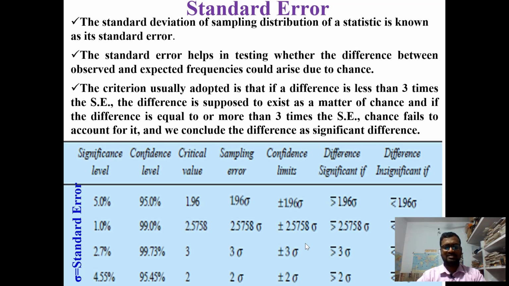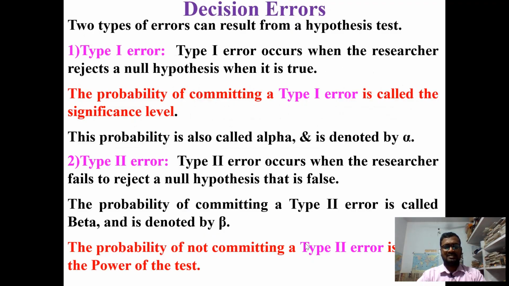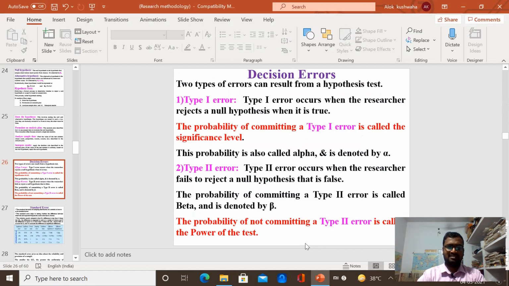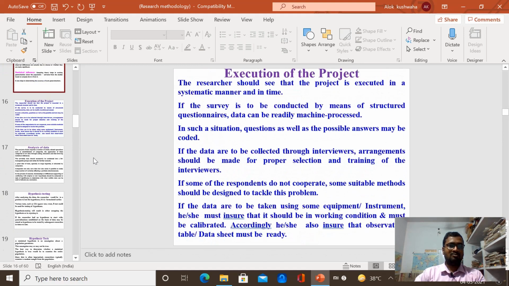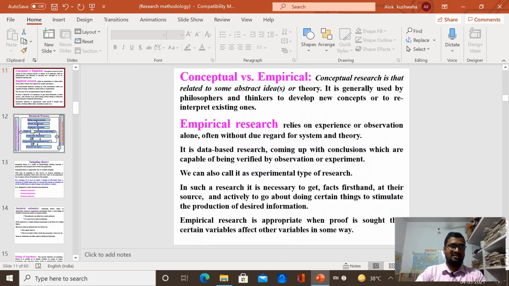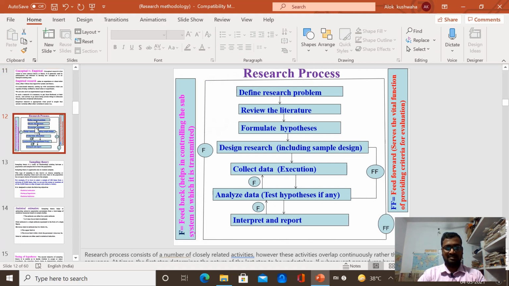We also discuss these things in another video, but here we only discuss how research can be done. Researchers must know the process and how research is done.